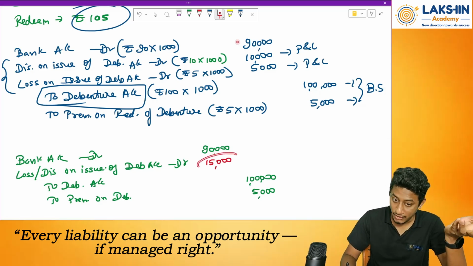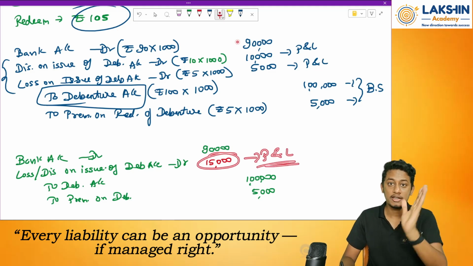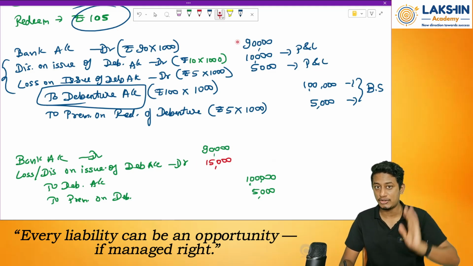Why? Because at the end of the day, this will go to my P&L account on year basis. Small part will be divided between all the maturity period. Clear? Okay.